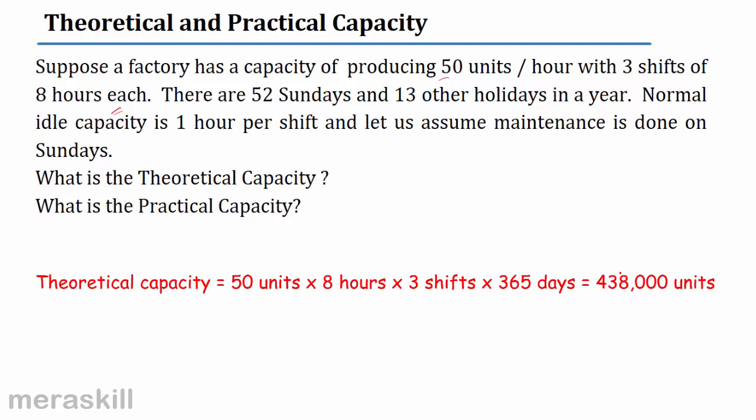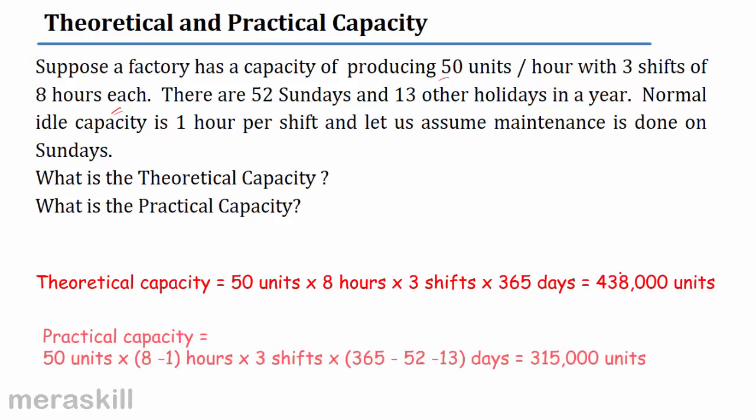On the other hand, what is the practical capacity now? You should be able to tell me practical capacity. You will ignore the Sundays, you will ignore other days. Then there is also idle capacity you have to remove. 1 hour per shift is idle capacity. Maintenance is done on Sunday, so we are not separately deducting, we are anyway deducting the 52 Sundays.